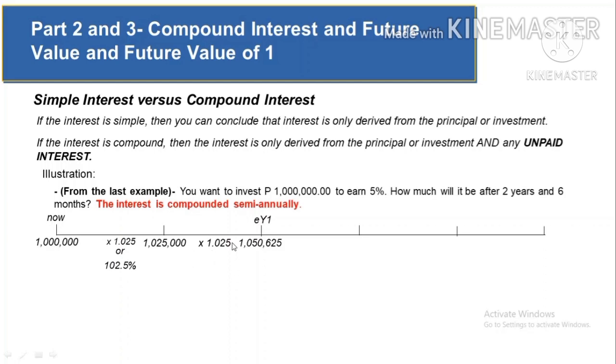So that's the concept of compound interest. Let me remind you again that compound interest is the interest charged not only on the principal but also on the unpaid or uncollected interest.